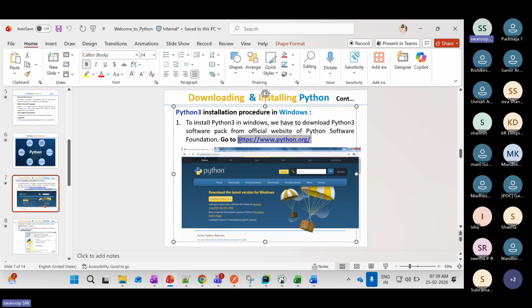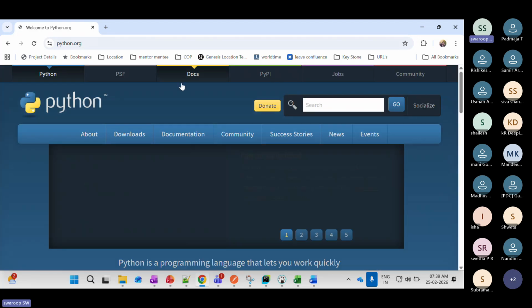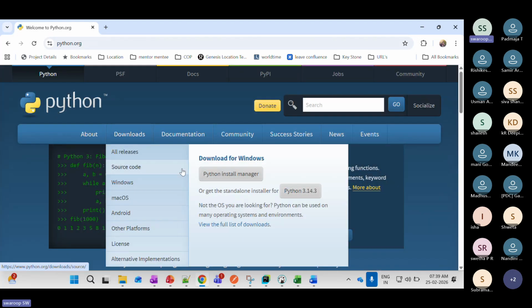So this is the official website of Python. If we go here and see Download, you'll be able to see it for download for Windows. Here you just have to click on this Python install manager. It will allow you to install it.